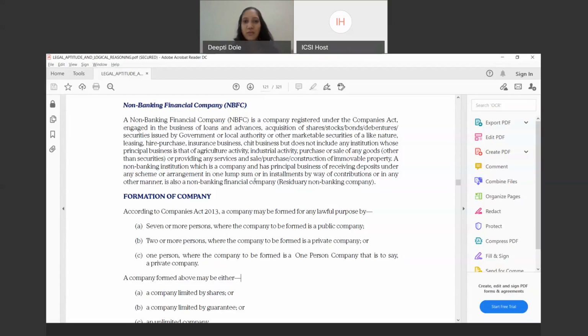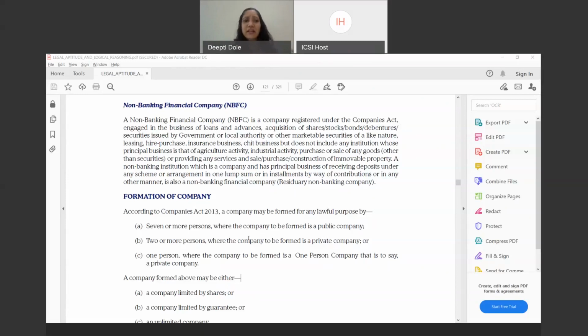So what we saw is the formation of a company, and we saw the various types of companies, like private company and public company, and other related definitions, that is holding company, subsidiary company, and so on. Now we are going to discuss how, if you want to incorporate a company, the formation of the company takes place.